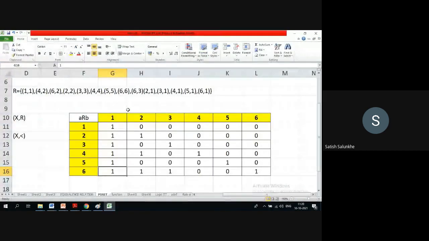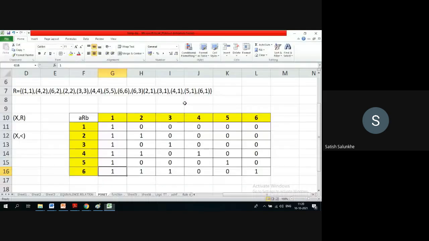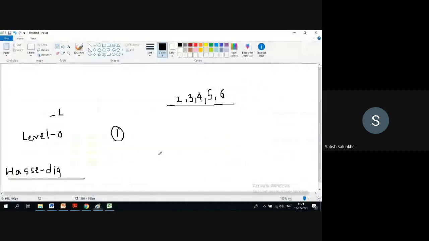So out of this, we need to take only those elements such that within this we need to check whether anyone is related to someone. So you can check for 2: 4 is related to 2, 6 is related to 2. So definitely 6 is related to 2, 4 is related to 2. So we will eliminate these from this, because someone is related with some element. So we will eliminate this.